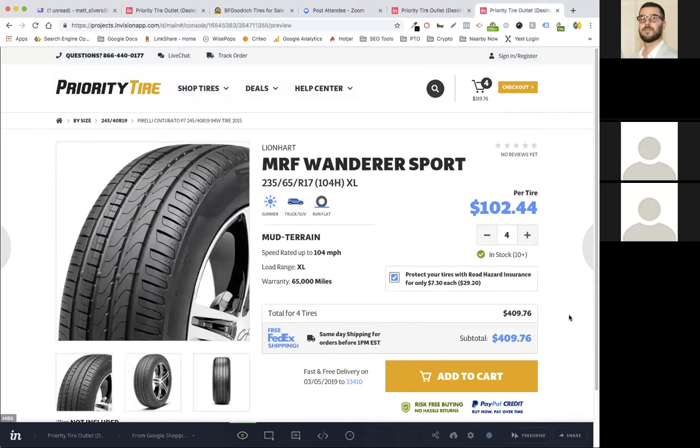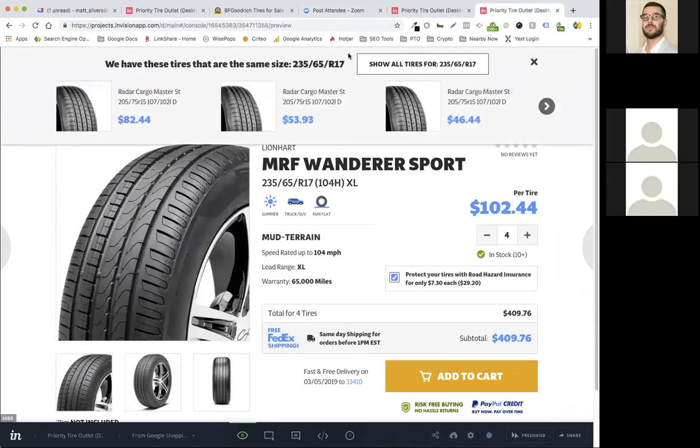When they land, we're going to sniff the referrer from where they came from, and if we sniff that they came from a Google, either organic or shopping, any kind of paid ad, or even organic, we are going to show them a drop-down banner, a slide-down banner after like a 2 second delay. And this is basically telling them that we have other tires of the same size that they can view here.